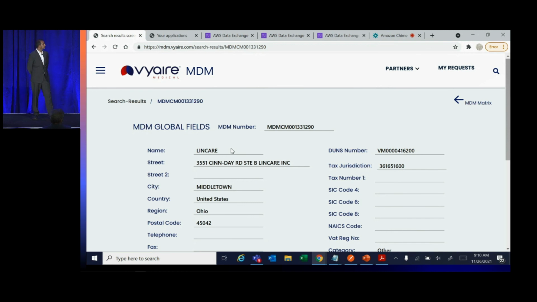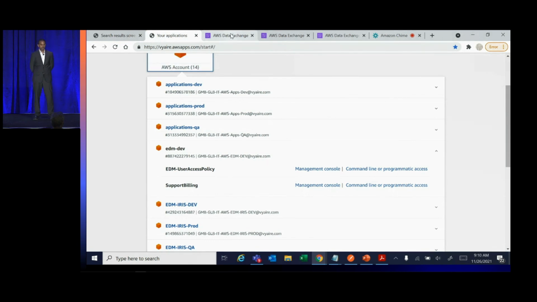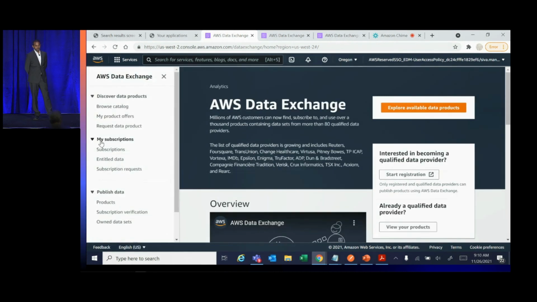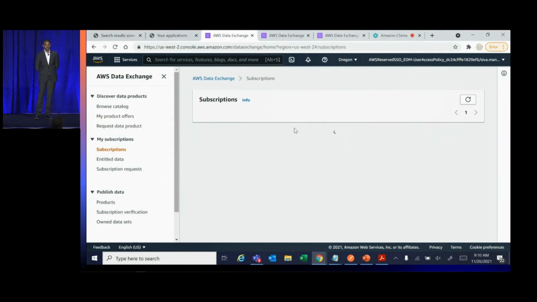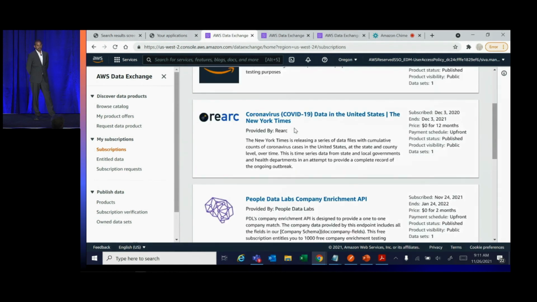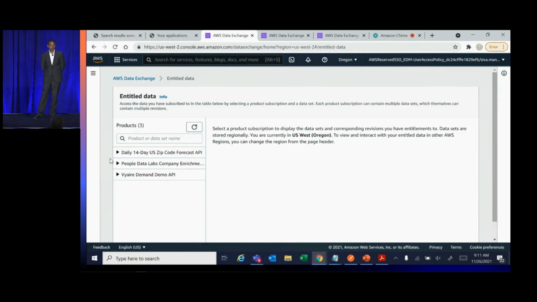Now we will see a demo of how AWS Data Exchange provides a unified data integration experience, and we can use SigV4 credentials, which makes it easy to authenticate across different API providers. Now log in to the AWS console, and as you look at Data Exchange, we can see the different subscriptions that we have subscribed to. For the purpose of this demo, I have already subscribed to the specific product, People Data Labs. As you click on Entitled Data, you can look at the different products that you have subscribed to.